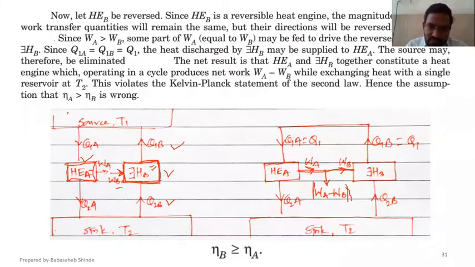Heat engine A is a normal heat engine that we have not reversed, so it will accept heat Q1A from the source, produce work WA and reject heat Q2.